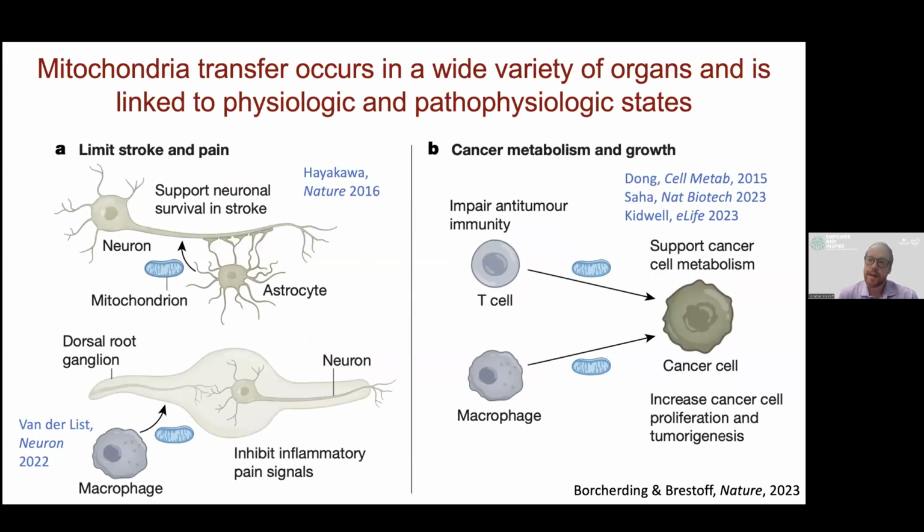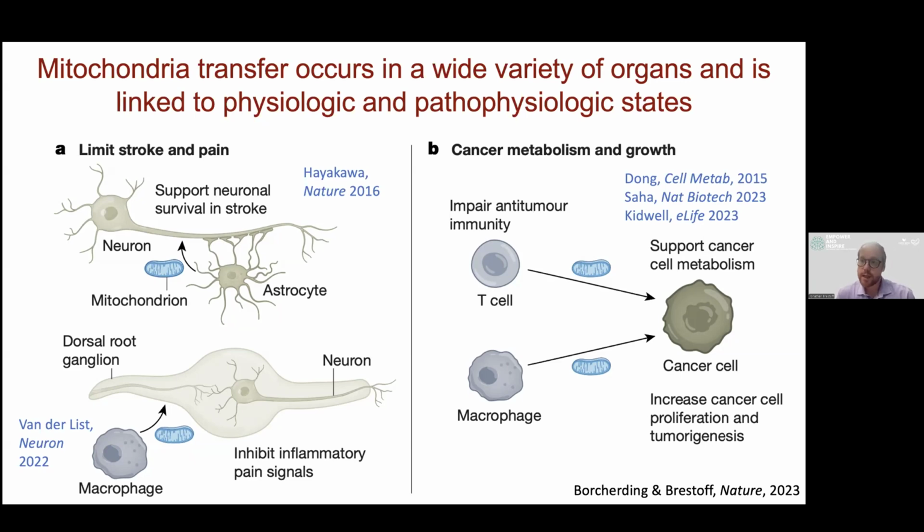Mitochondria transfer has been identified in many different organ systems and has been linked to both physiologic and pathophysiologic states. Many of these we recently discussed in a review article in Nature on this topic. And just a couple of the ones that I think are most relevant for this particular talk are that it's been shown that astrocytes actually can transfer some of their mitochondria to neurons in the setting of ischemic stroke to support neuronal survival, and that this is important for regulating stroke outcomes.